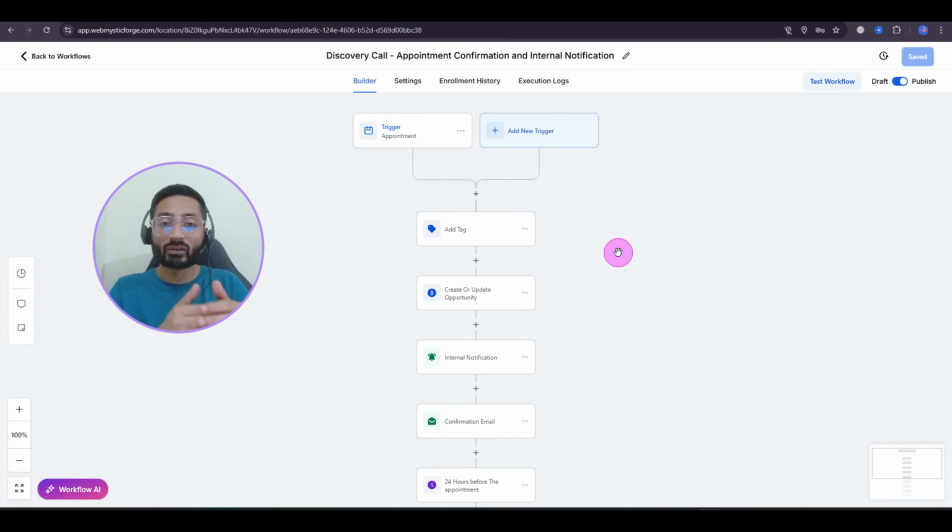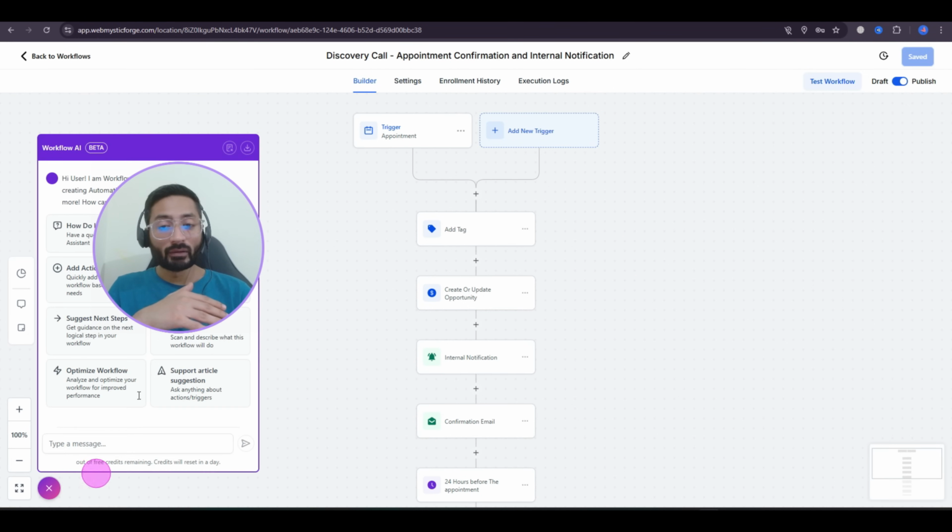You can just start a trigger: if someone comments this keyword on my Instagram profile, Instagram reel, Instagram post, or on Facebook, send them this email, or this WhatsApp message, or this message in their DM on Instagram or Facebook. I hope I'm explaining this clearly and not confusing you, but I need to explain it briefly so you can understand the importance of the workflow and what you can achieve from it.